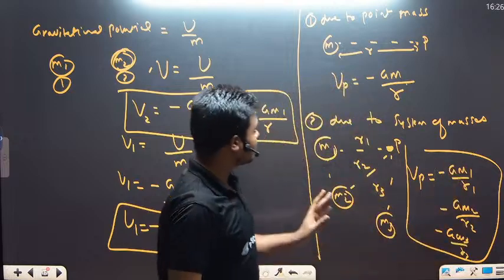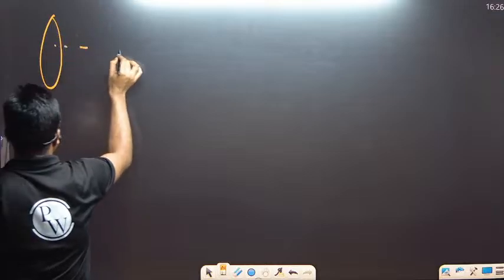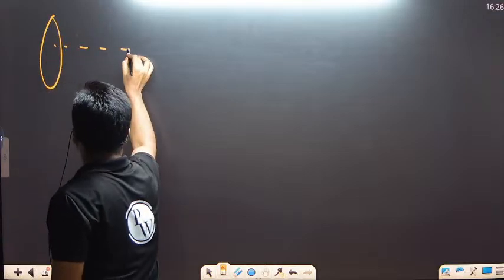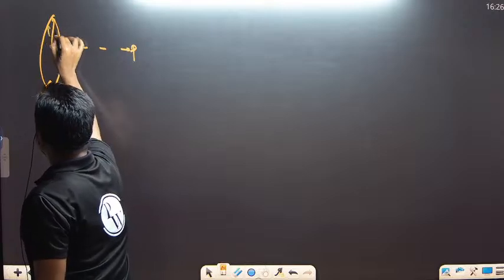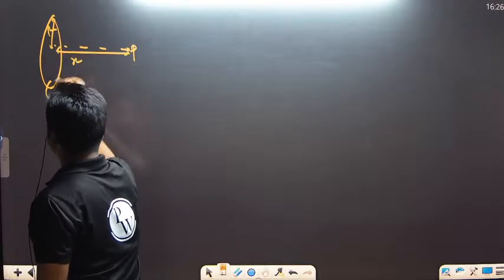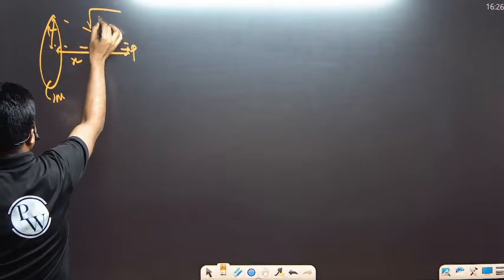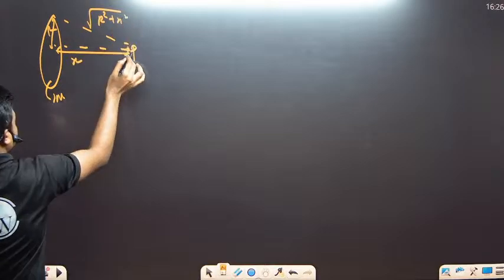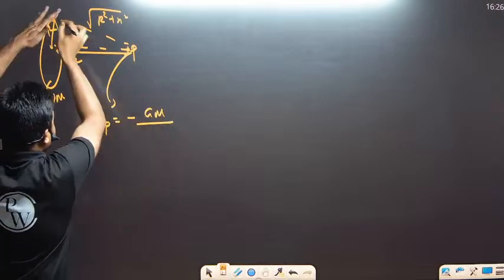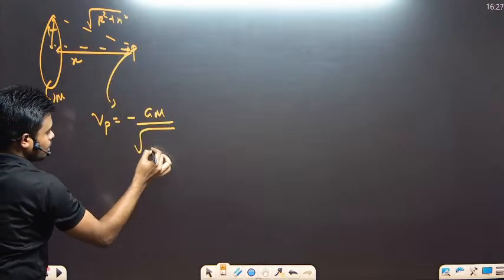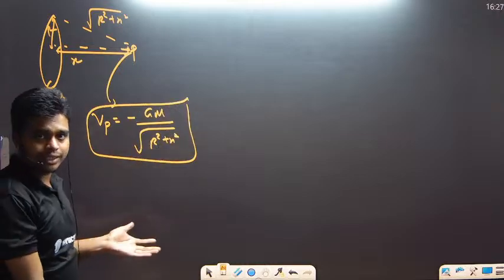Moving to the next part, that is gravitational potential due to a ring. If you have a ring like this and they're asking what is the gravitational potential at this particular point P, the mass of the ring is M, the radius of the ring is r, and this distance is x. So this distance we can calculate. This one is r, this is x, so under root this will be r square plus x square. So at this particular point the gravitational potential is given by minus G capital M divided by this distance, that is under root r square plus x square.